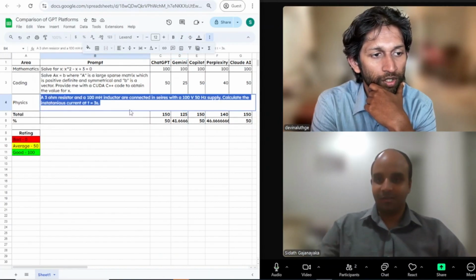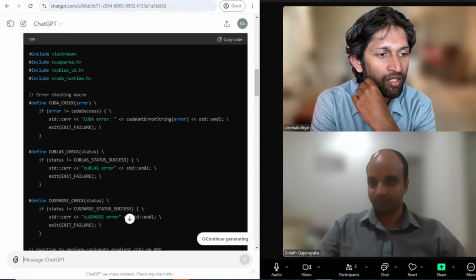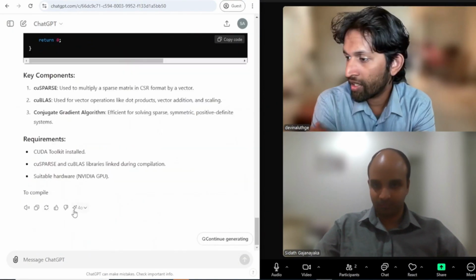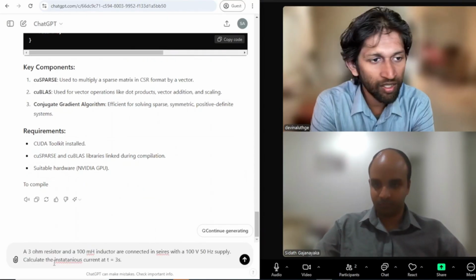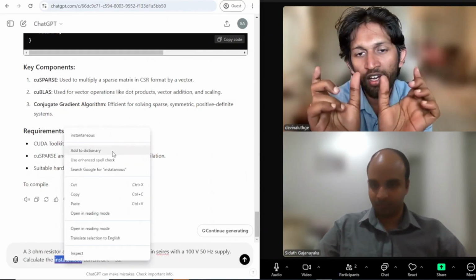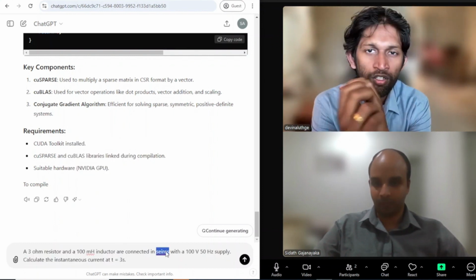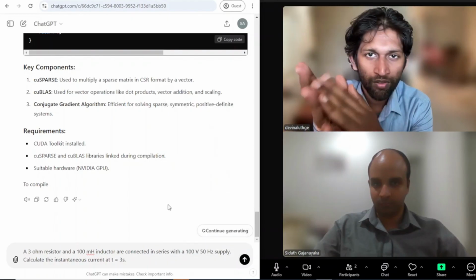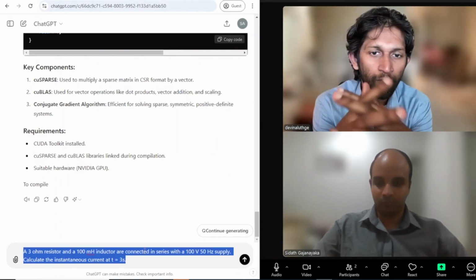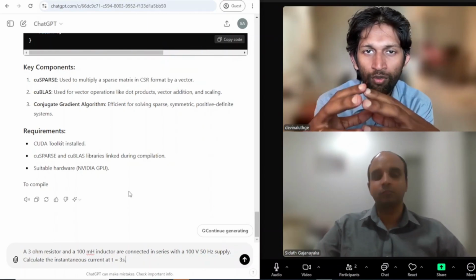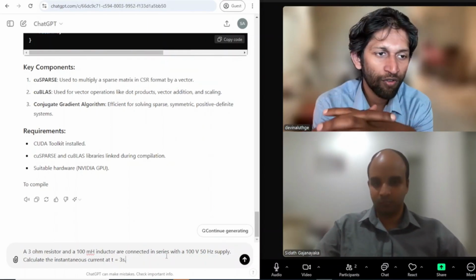Just to explain what's happening here, the last question is a circuit question where you have a resistor and an inductor connected in series with a 100-volt AC supply. When we say 100-volt AC supply, it's given that it's an RMS value, root mean squared value, and it has a frequency of 50 hertz.